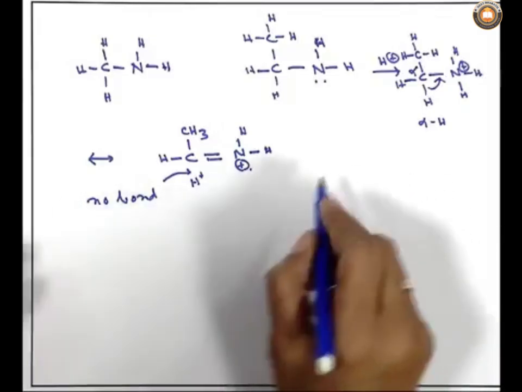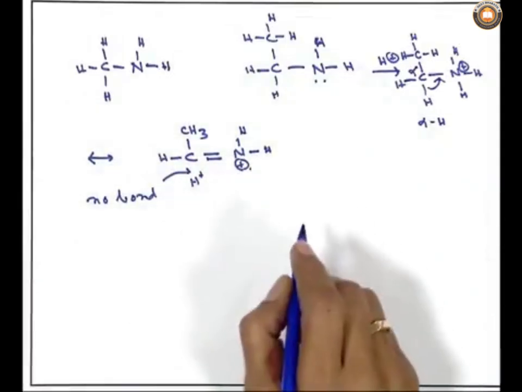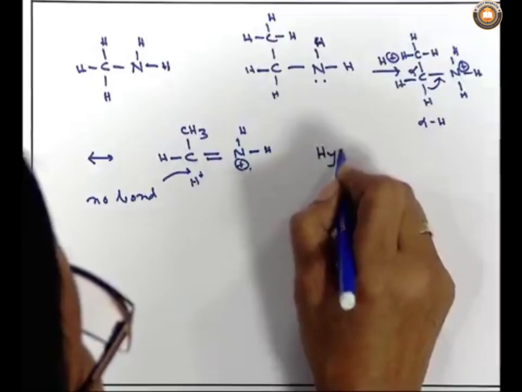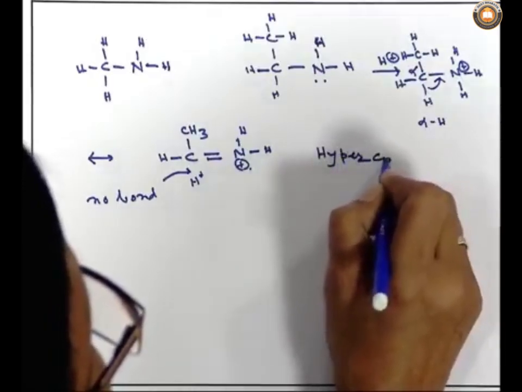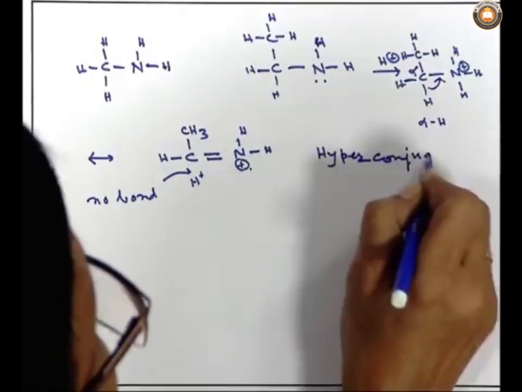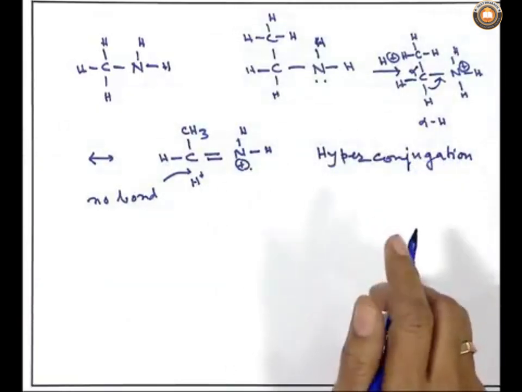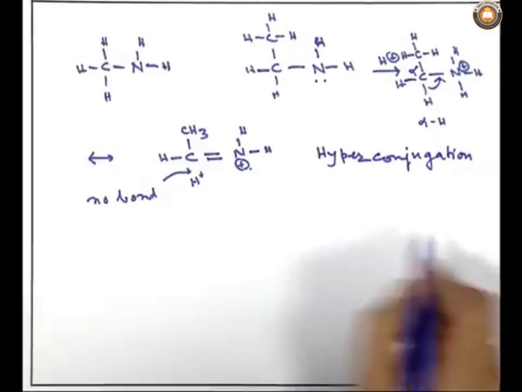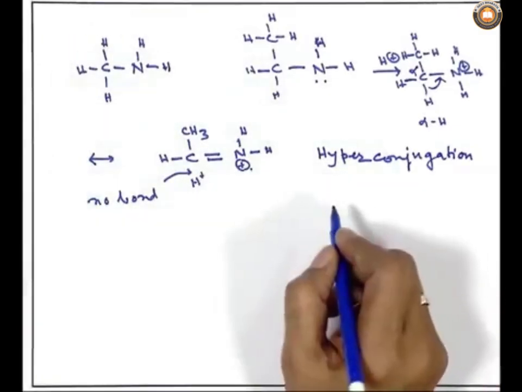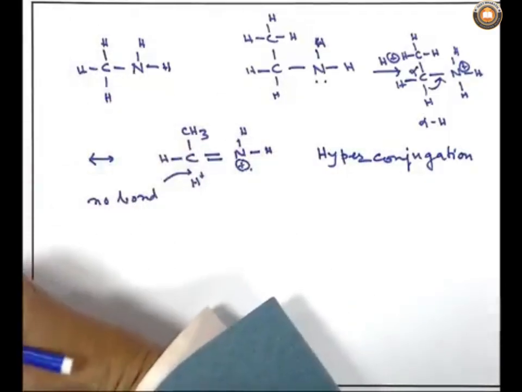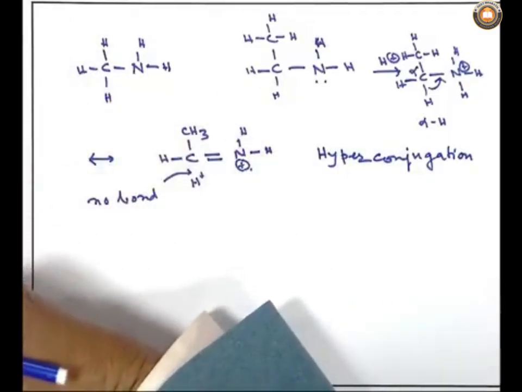So, that can help in a phenomenon called hyperconjugation. Hyperconjugation also helps to stabilize a species or an ion, and it is a very interesting phenomenon, because we can write more no-bond resonating structures.